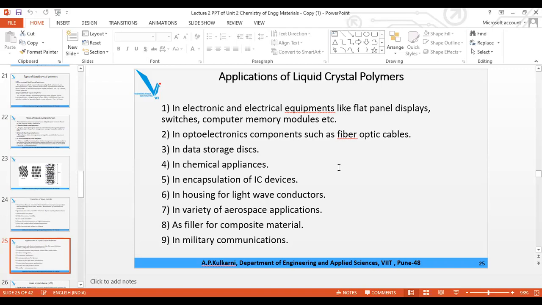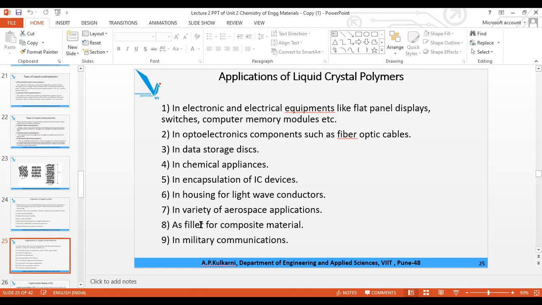So prepare all this. In the chemical appliances it is used for storage of chemicals. It is also used in CD, VCD, etc. Then it is used in the electronic and electrical equipment like cables, switches, panel, etc. It is also used for the IC devices, in the housing for light wave conductors, and then in a variety of aerospace applications as filler for composite material.